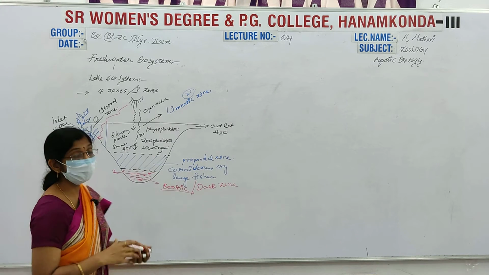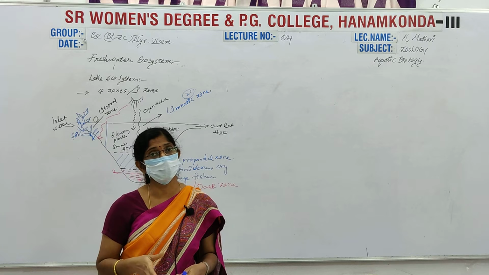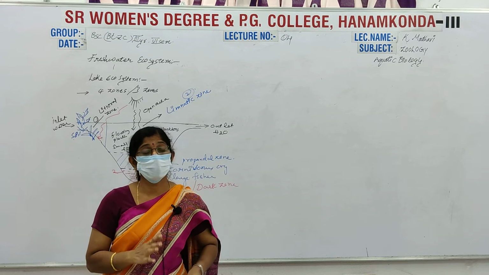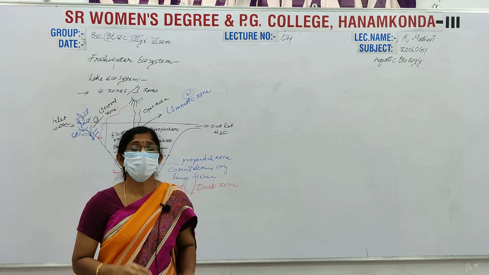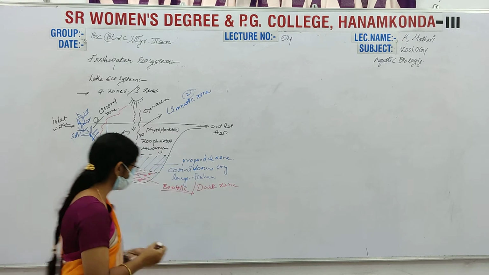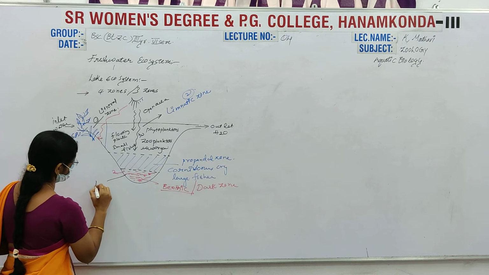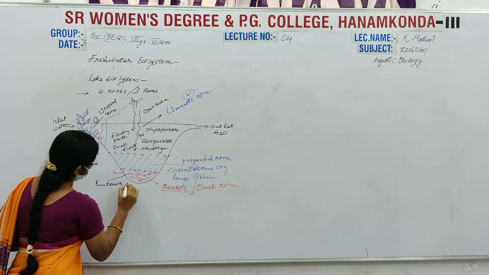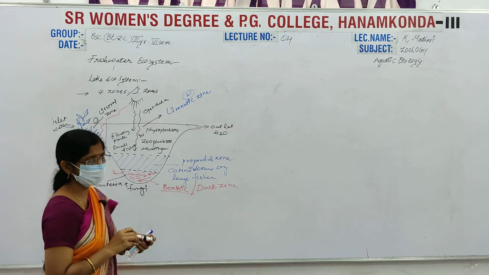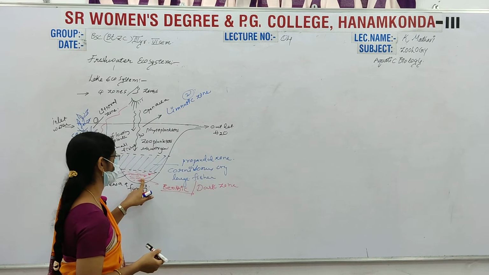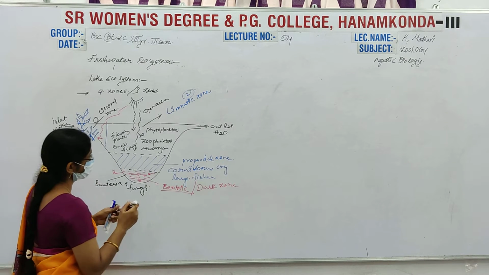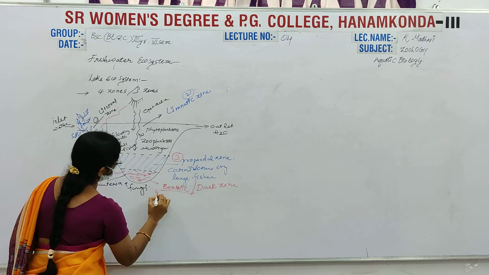Like in oceanic regions, we observe some adaptations in the benthic region also. The animals are adapted to that region. But in the lake system we find only some decomposers, bacteria, fungi, and some catfishes and some rare species in this region. This zone is mentioned here as the third one, and this is the fourth zone.